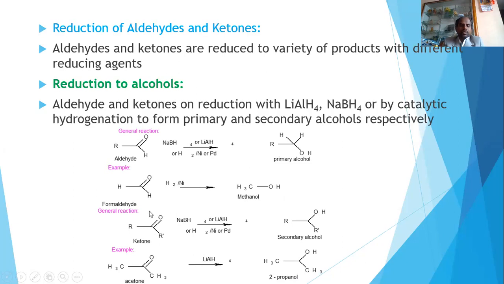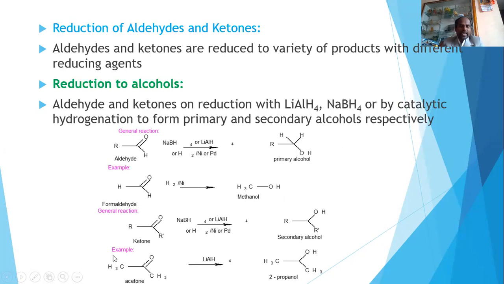So let's take one more example. This is a general reaction of a ketone. A ketone, when treated with sodium borohydride or lithium aluminum hydride or hydrogenation in presence of a catalytic amount, converts into a secondary alcohol. So ketone on reduction gives secondary alcohol, aldehydes on reduction give primary alcohol. That is the thing you need to remember.